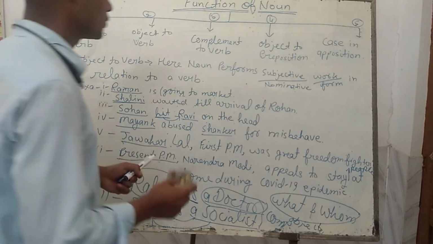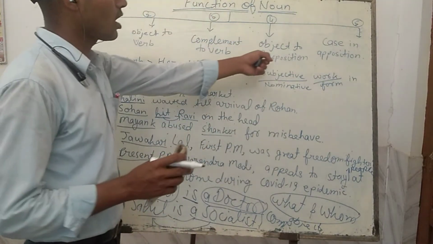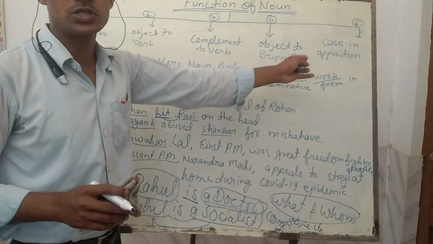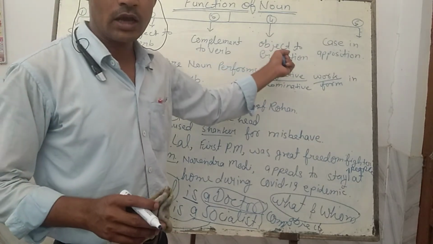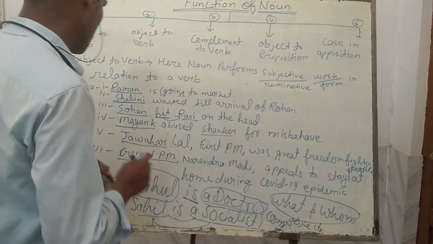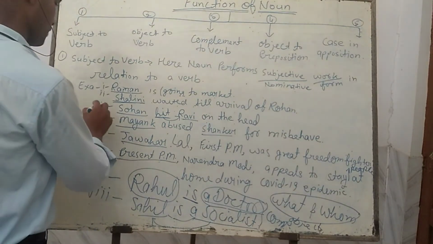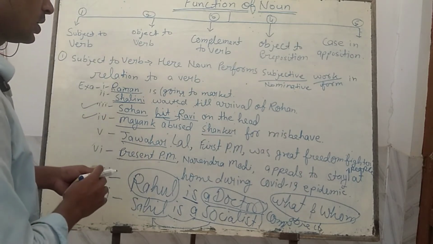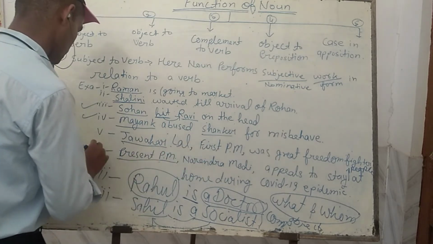And after this, the fourth task of the noun is to perform as an object to preposition, meaning how a noun performs the work of being the object of the preposition. You can see for this the examples number third, fourth, and sixth.